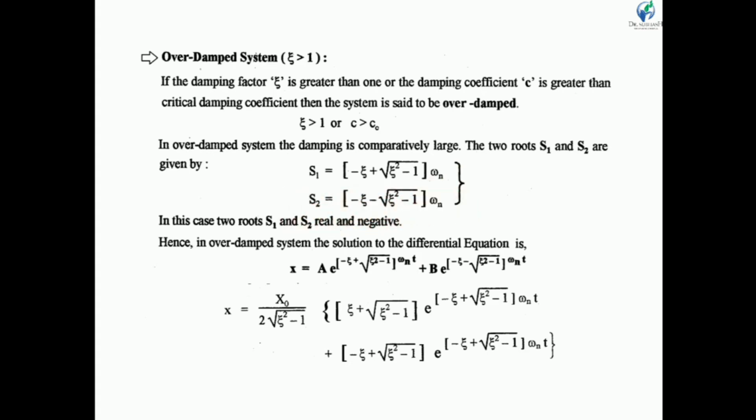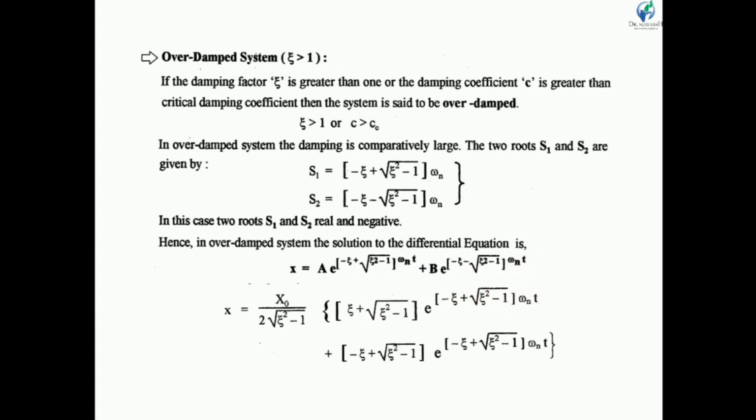In this case, the roots s1 and s2 are real and negative. So in an over damped system, the solution of the differential equation we can rewrite in this way: x is equal to a into e raised to (minus zeta plus under root zeta squared minus 1) into omega n into t, plus b into e raised to (minus zeta minus under root zeta squared minus 1) into omega n into t.